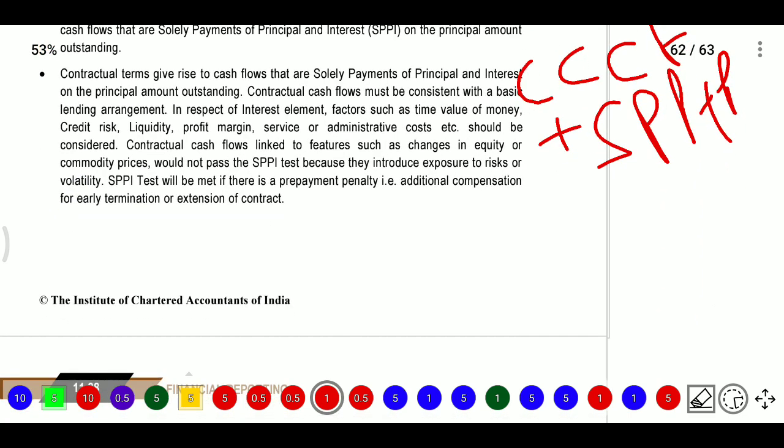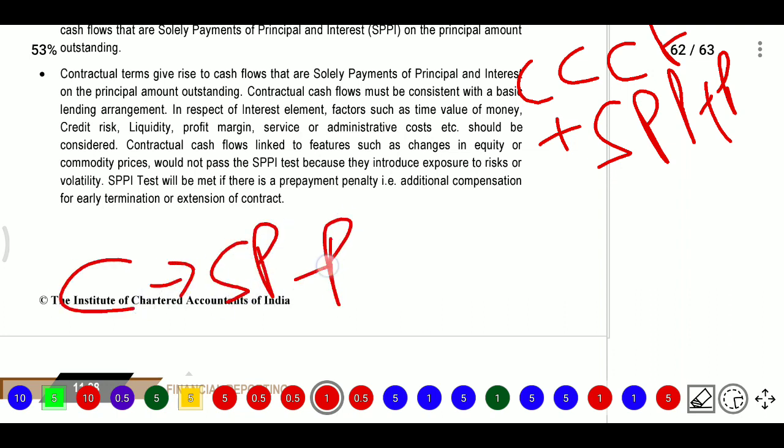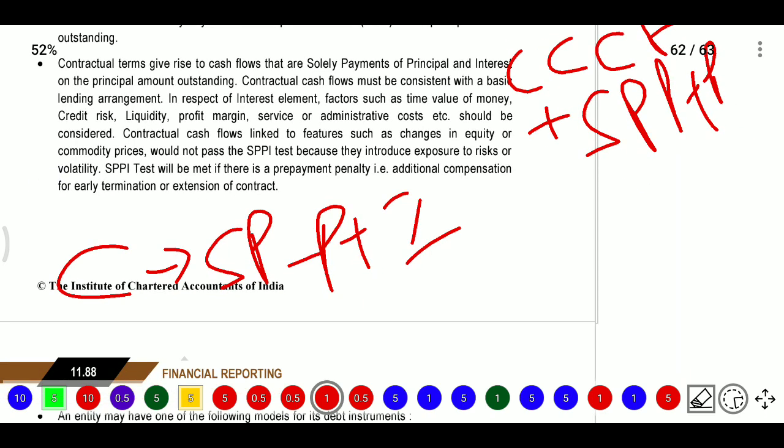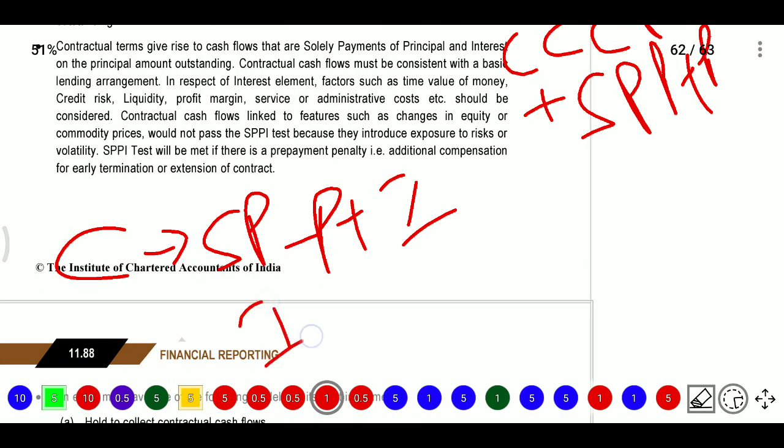Next, contractual terms give rise to cash flows, but the cash flows will be solely payments of principal plus interest on the principal amount outstanding. The contractual cash flows must be consistent with basic lending arrangements. The basic lending arrangements may have an interest element, and for the interest element we need to consider time value of money, credit risk, liquidity, profit margin, services or administrative costs, etc.